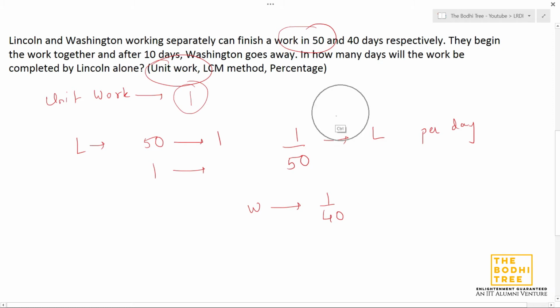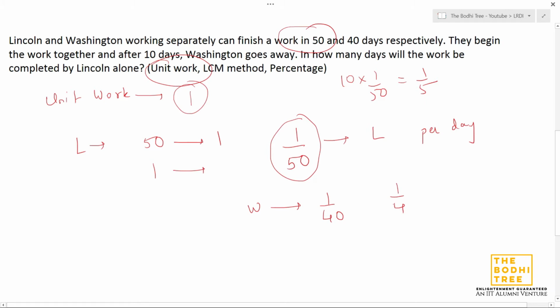So this is the amount of work done per day by Lincoln, and this is the amount of work done per day by Washington. For the first 10 days, both of them are working together. So in 10 days, what will be the amount of work done by Lincoln? Naturally, just multiply it by 10. So it will be 1 by 5. Similarly, Washington will do 1 by 4.